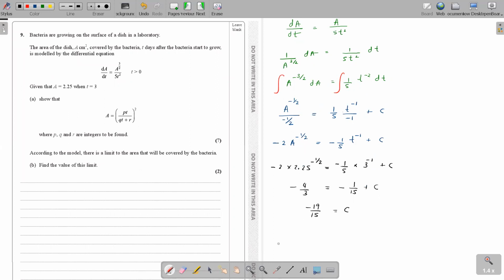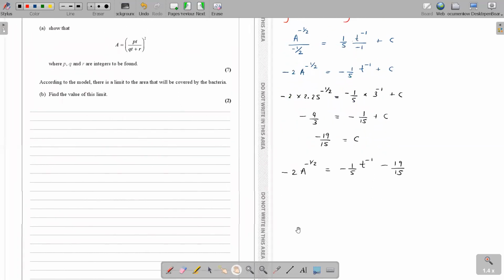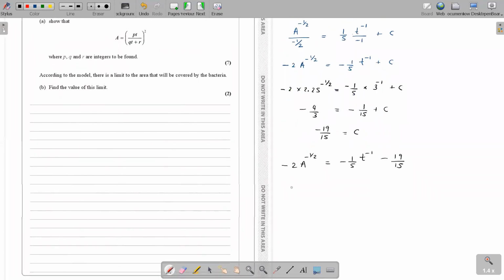Okay, so now let's input back our c values. So this is minus 2a to the power minus half equal minus 1 over 5t to the power minus 1. C is minus 19 over 15. So everyone is negative. Shall we remove the negative and make everyone positive? Making everyone positive, the powers don't become positive, huh? Only the terms are becoming positive.